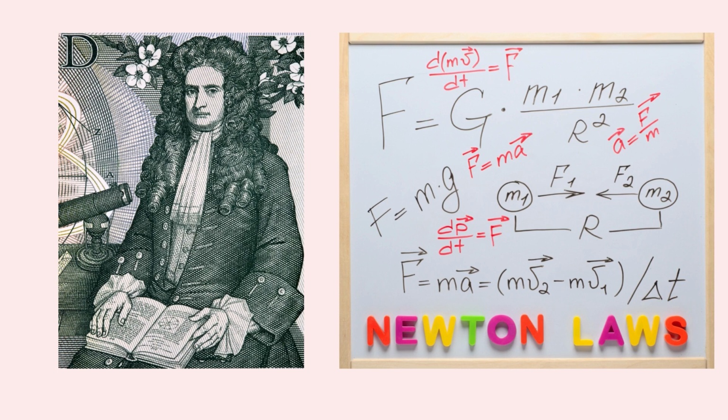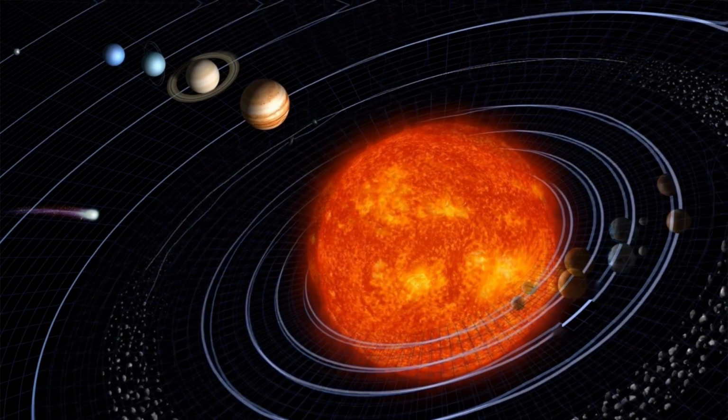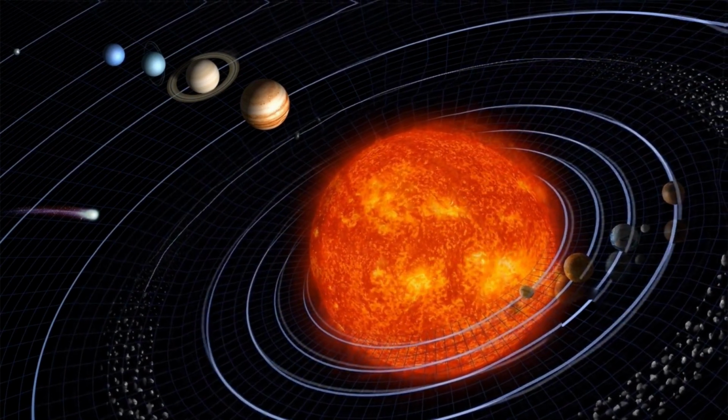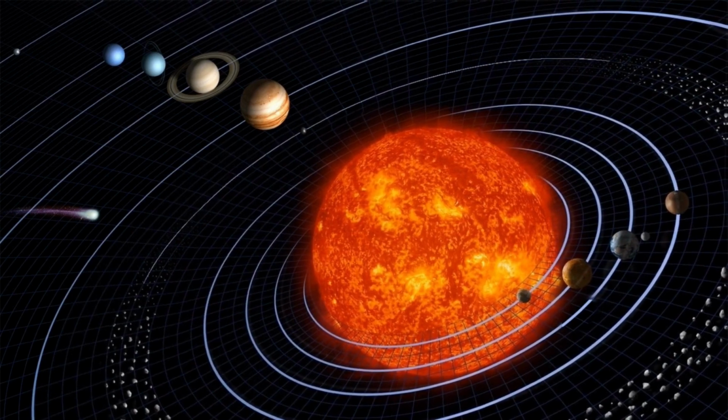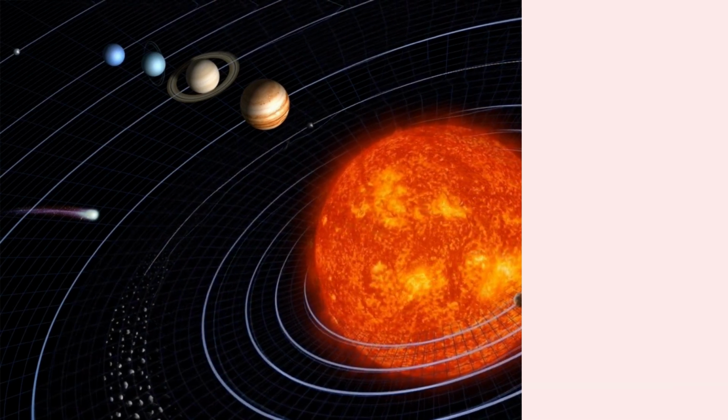In 1687, Newton published his most renowned work, Philosophiae Naturalis Principia Mathematica, Mathematical Principles of Natural Philosophy, commonly referred to as the Principia. This monumental work outlined his laws of motion and law of universal gravitation.